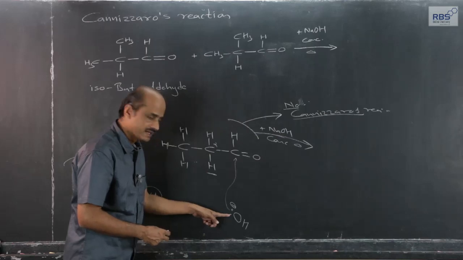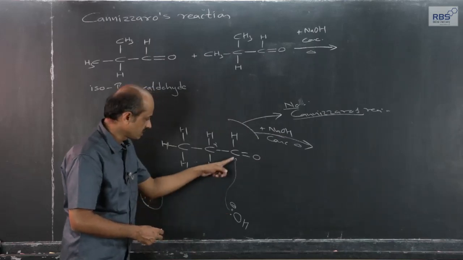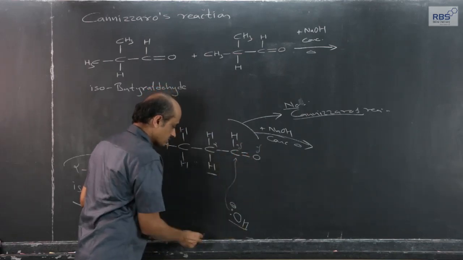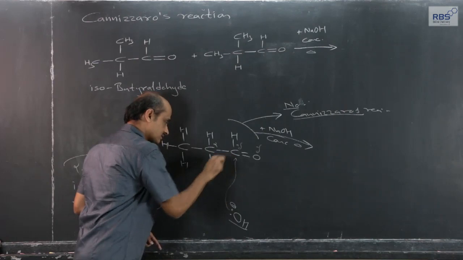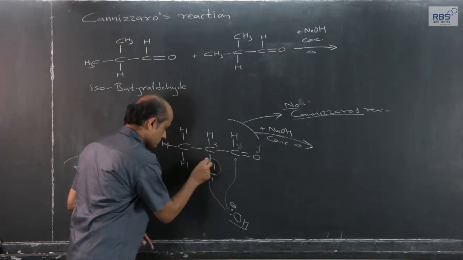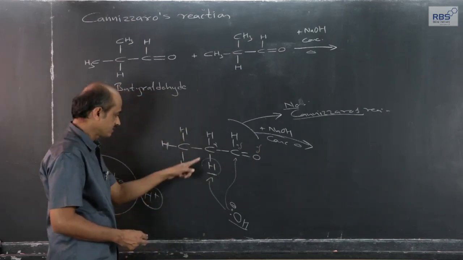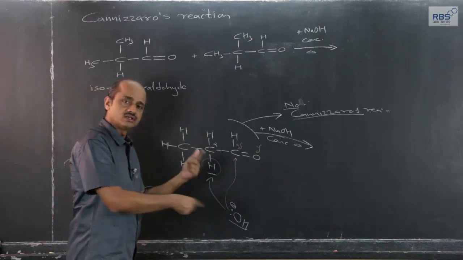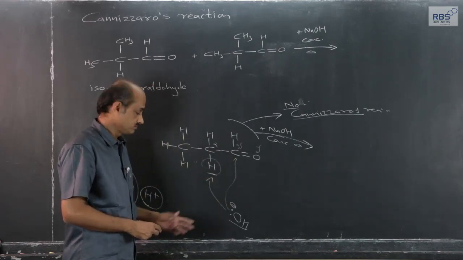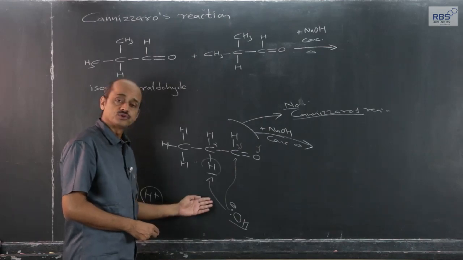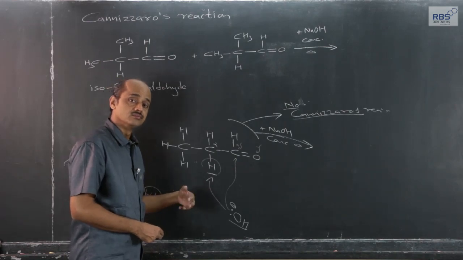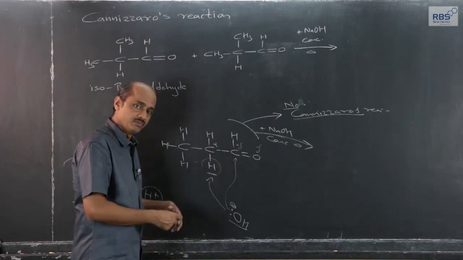So, the attack of OH minus from NaOH as a nucleophile on the carbonyl carbon, since it is delta positive, is possible, but as compared to this, the attack of OH minus on this hydrogen, removing it in the form of H plus ions and then giving rise to the aldol type of reaction mechanism, will take place to a more extent; it will be more preferred.